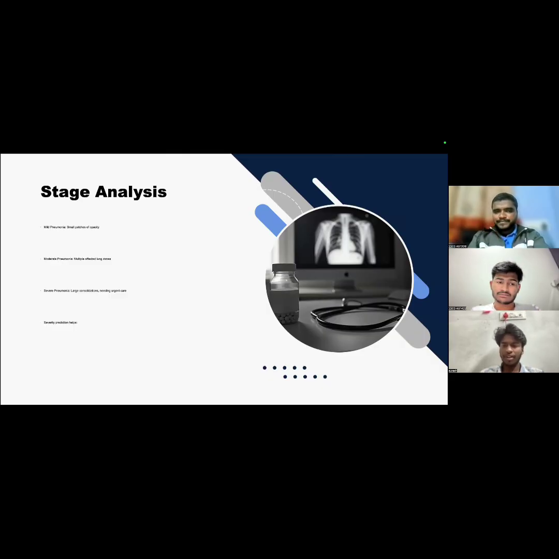It can be cured within weeks as well. Severe pneumonia, with large consolidations, needs urgent care. It's very rare, but if you didn't act accordingly or didn't realize that you are affected, it causes severe damage. But thanks to our medical technologies, even now they can cure you.